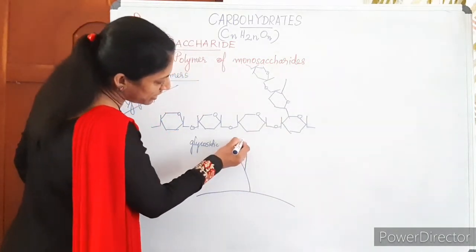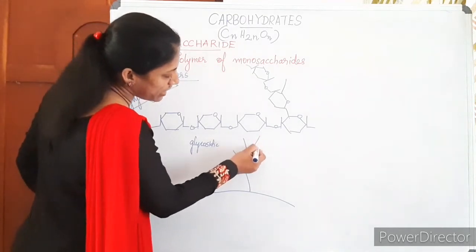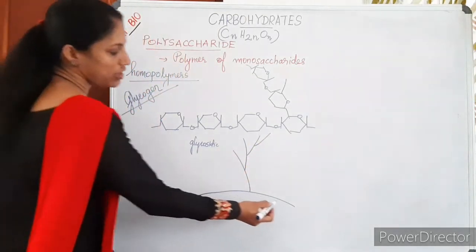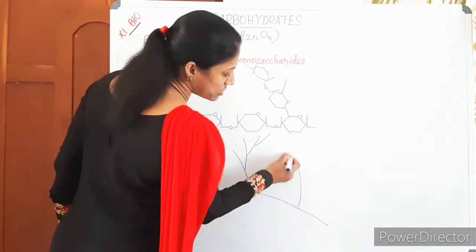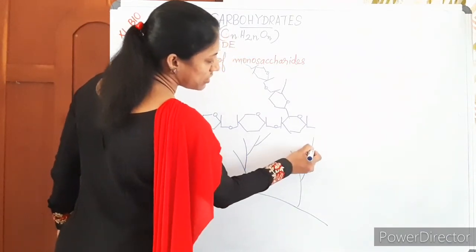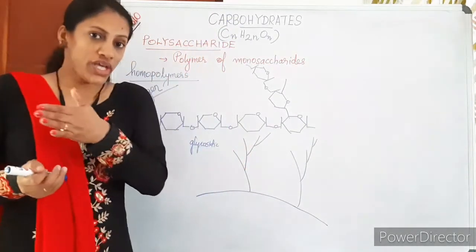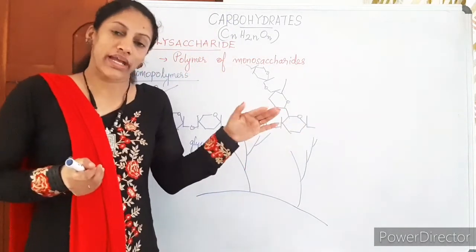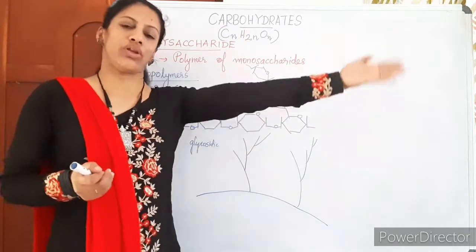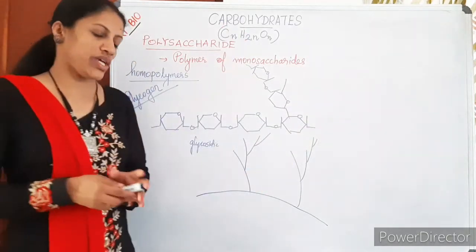Again this will have a side branch, and again, likewise, the structure of glycogen. It's a branched chain structure, with a chain of glucose as a branch, and on that branch again a chain of glucose.